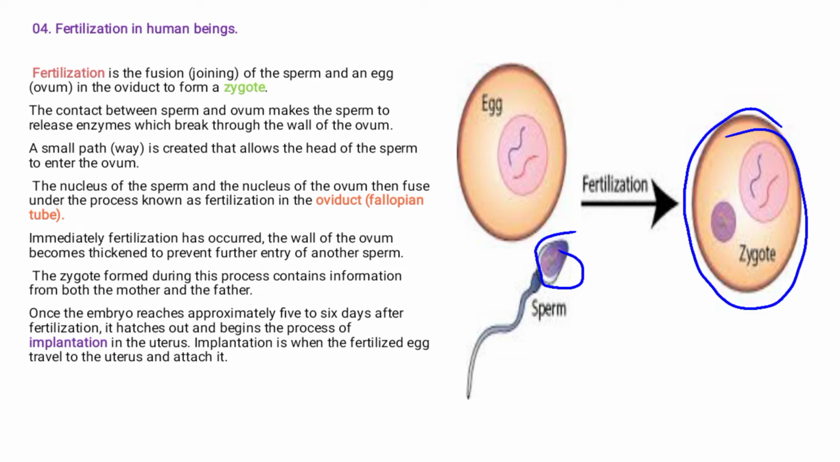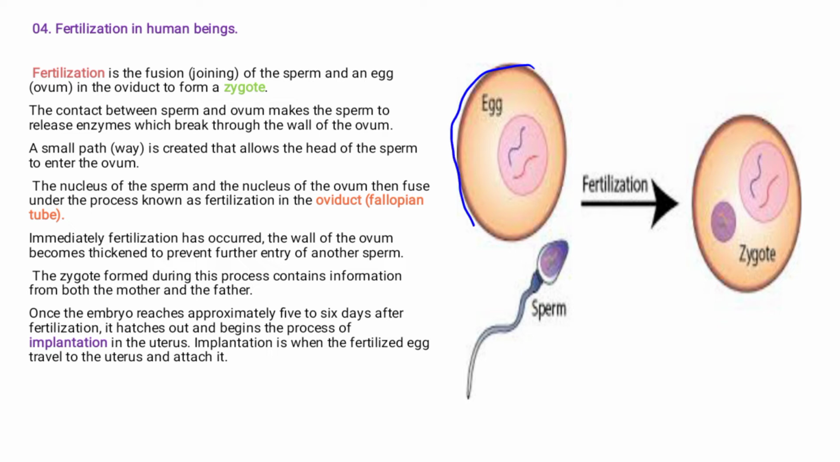Let me get rid of these white and blue drawings. Immediately after fertilization has occurred, these are the walls surrounding an ovule or an egg. The wall surrounding it becomes thickened to prevent the further entry of another sperm. So once fertilization takes place, no other sperm can be allowed to enter.